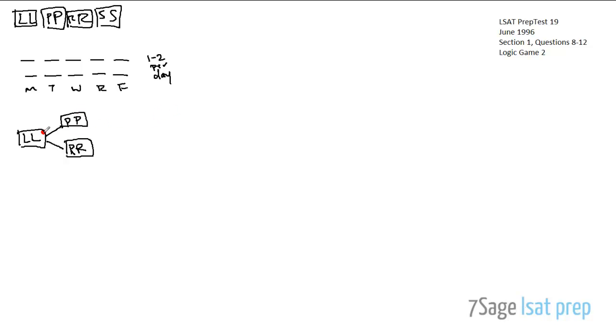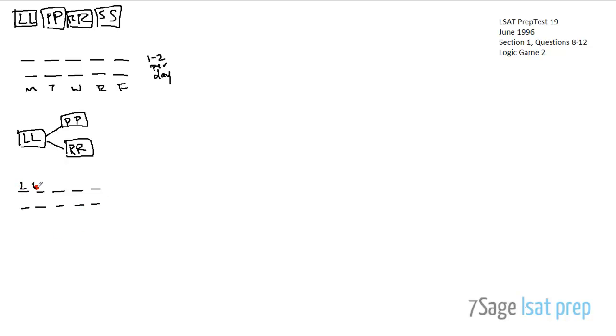Okay, so this dramatically restricts what we can do. To see that, let's think about all the places this LL-before-P-and-R block can go. It can certainly go on Monday and Tuesday, because then production can start on Wednesday and rehearsal can start on Wednesday or Thursday; they have these 3 days to distribute between the 2. L can also go on Tuesday and Wednesday, because once again that leaves room for production and rehearsals. The problem is when you put lighting on Wednesday and Thursday. There's just no way to fit production and rehearsals into the graph. So there are only 2 ways this happens.